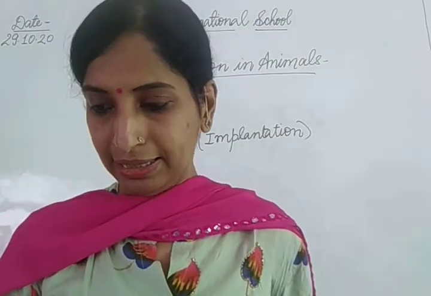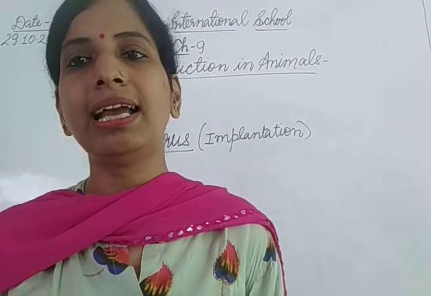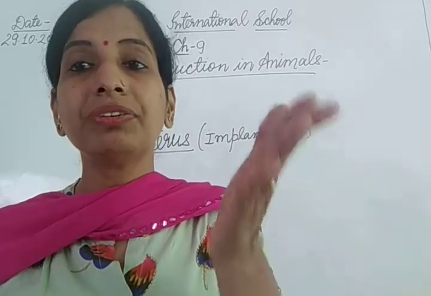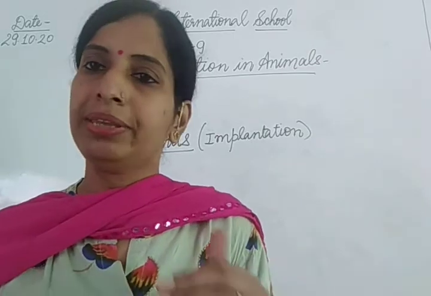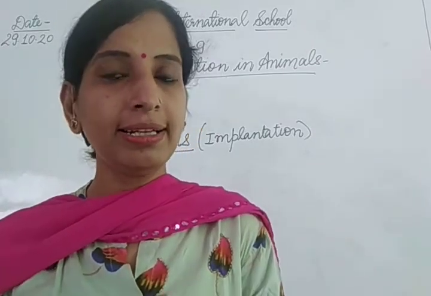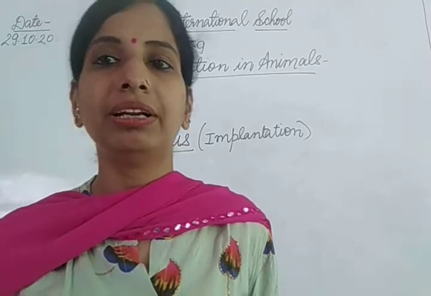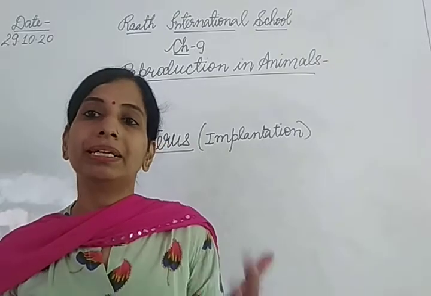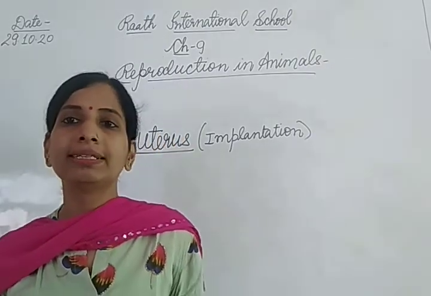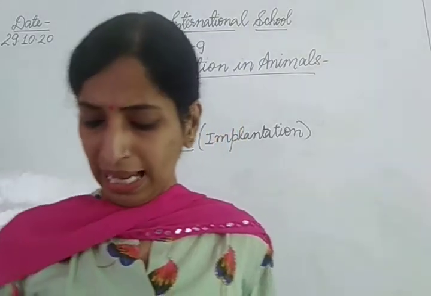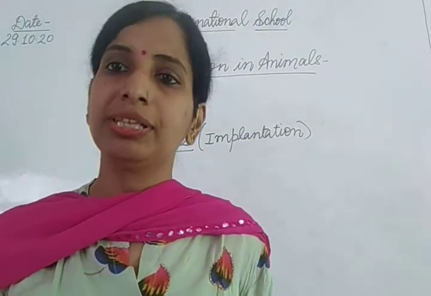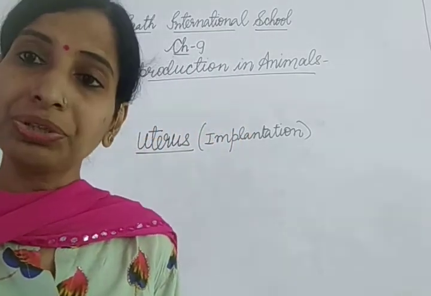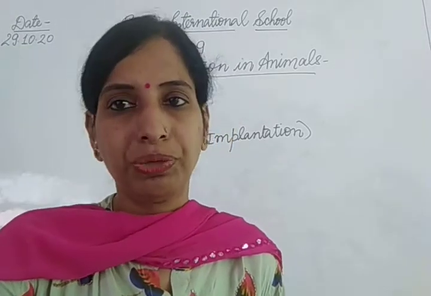Now question number 9, differentiate internal fertilization and external fertilization. It is very clear: the fertilization which takes place inside the female body is internal fertilization. The fertilization that takes place outside the female body is called external fertilization. Here you can give examples: in birds, human beings, cow, dog, cats, internal fertilization takes place, and in frogs, fish, starfish, external fertilization takes place.